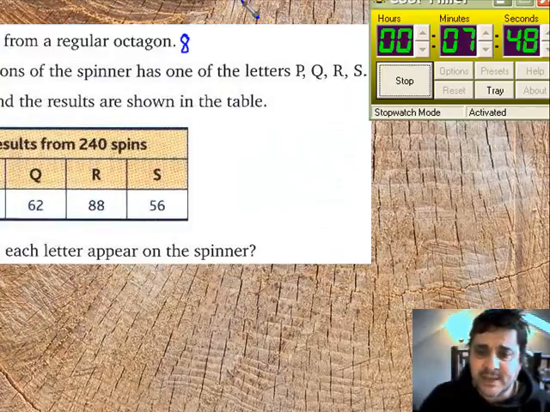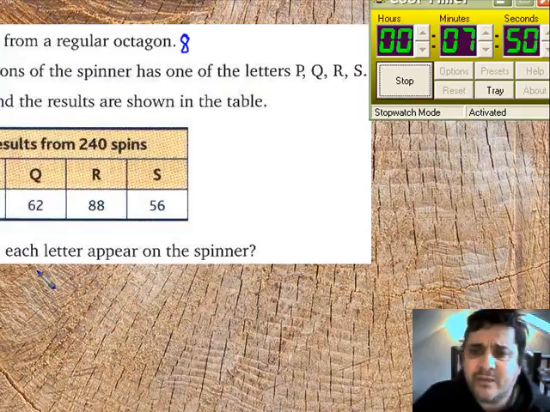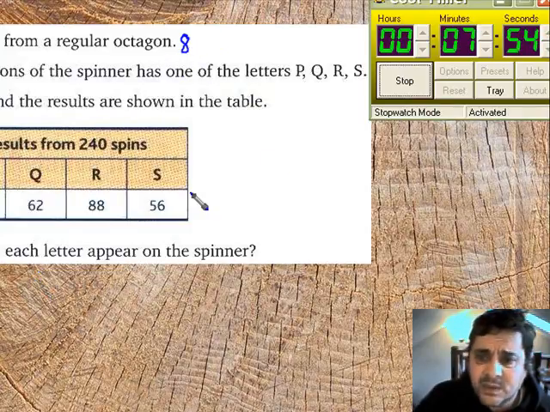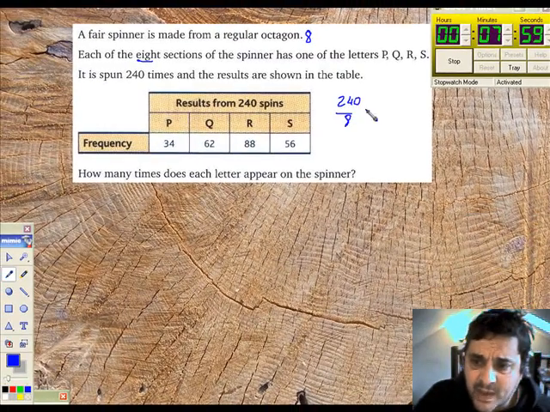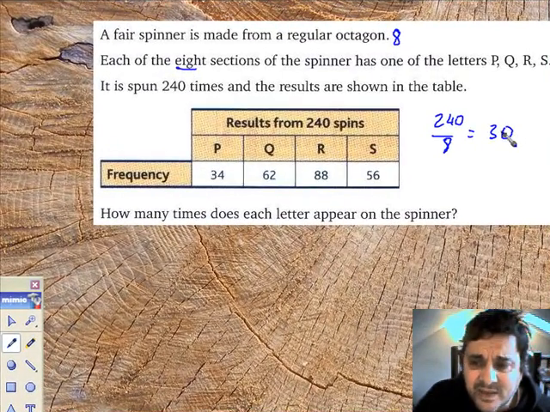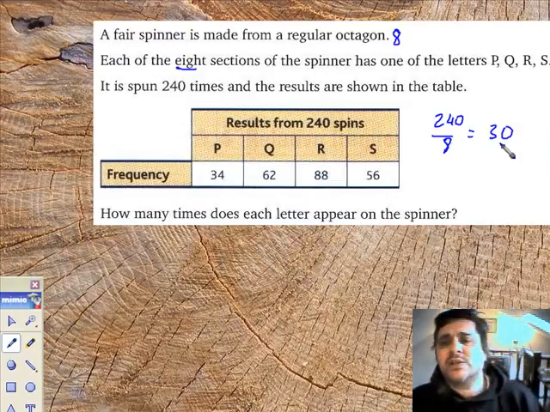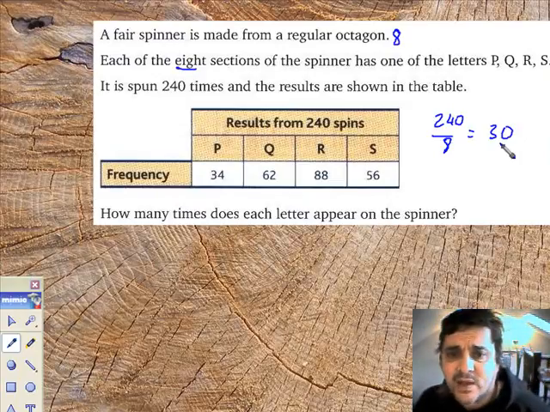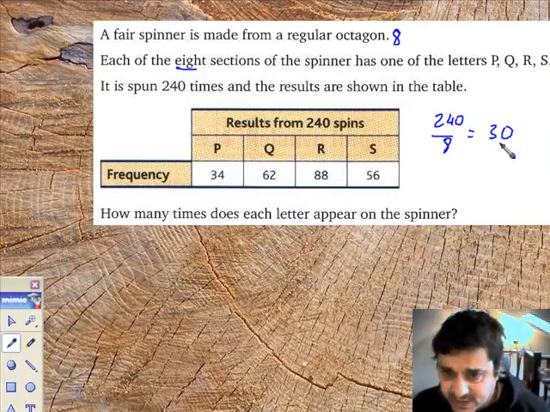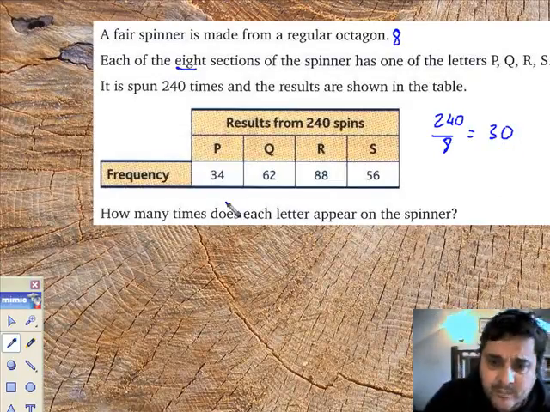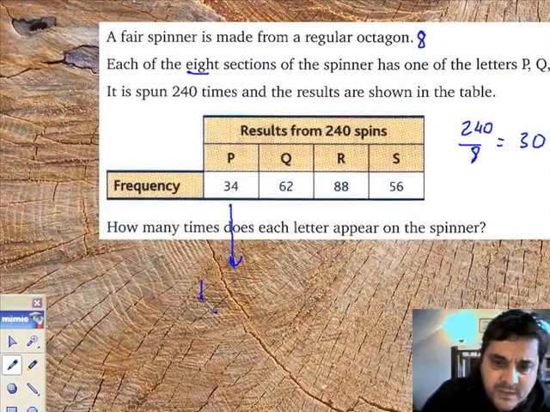Sounds terrifying, doesn't it? Well, if I've got 8 possible outcomes, I'm going to take my 240, divide that by 8, and I will get exactly 30. So if a letter occurs just once on my 8-sided spinner, I'd expect it to come up about 30 times. Well, look, the P, that's about 1 times 30, isn't it?